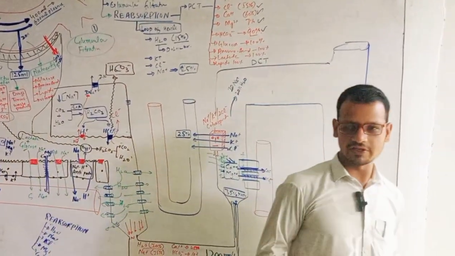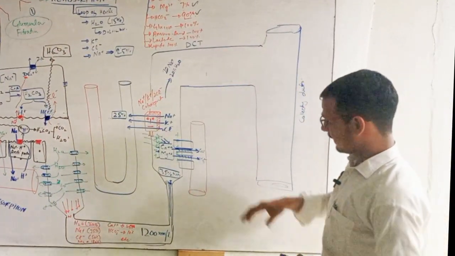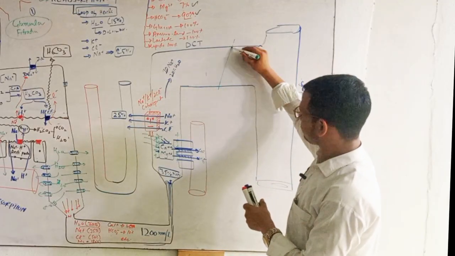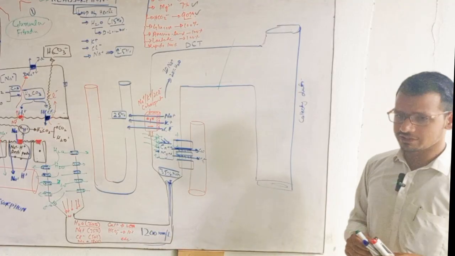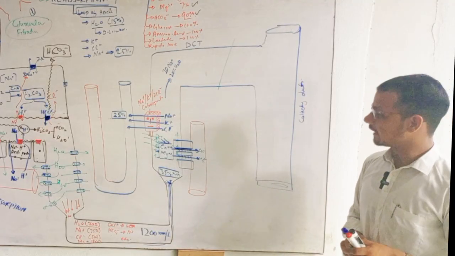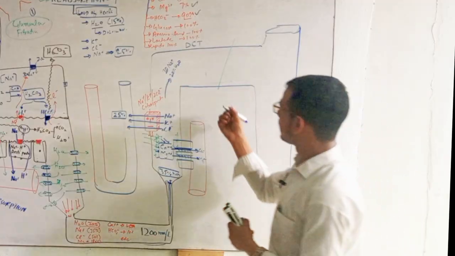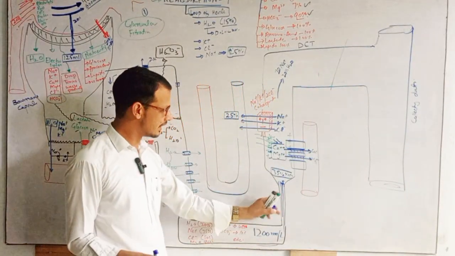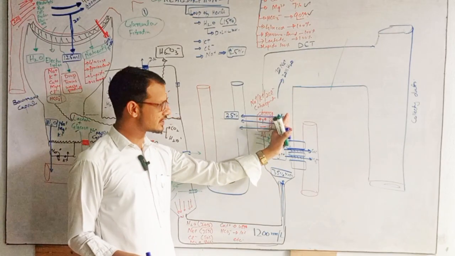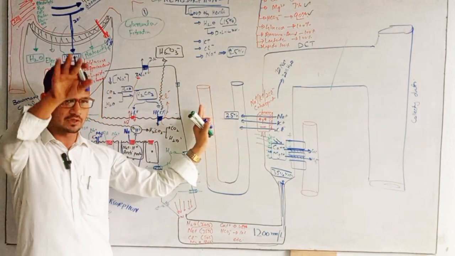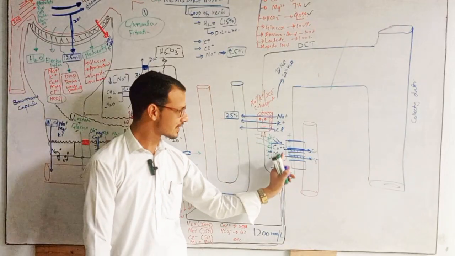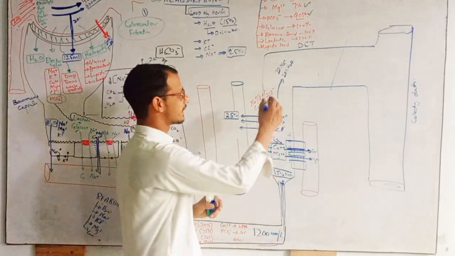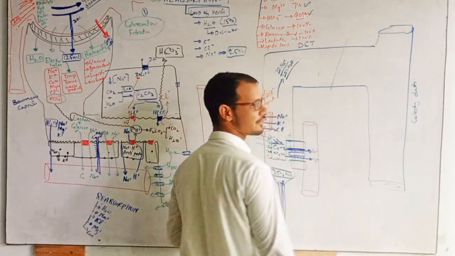Now we are coming to distal convoluted tubule. In distal convoluted tubules we have two parts. One is early distal convoluted tubule and second is late distal convoluted tubules. In early distal convoluted tubules we have reabsorption. What will happen to the osmolality when a lot of chloride, potassium, sodium is leaving the lumen? It means the osmolality is decreasing because the water concentration is increasing, because water cannot leave this lumen in ascending limb. Here we have 20% of water and 10% of sodium.